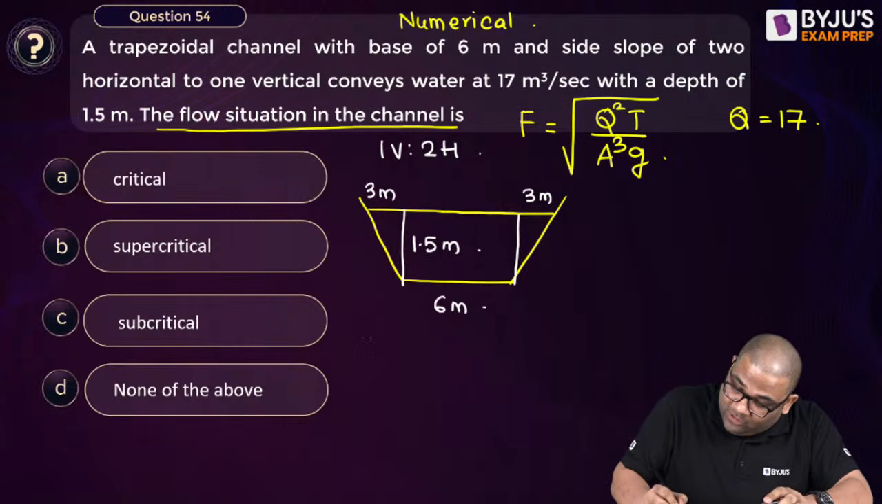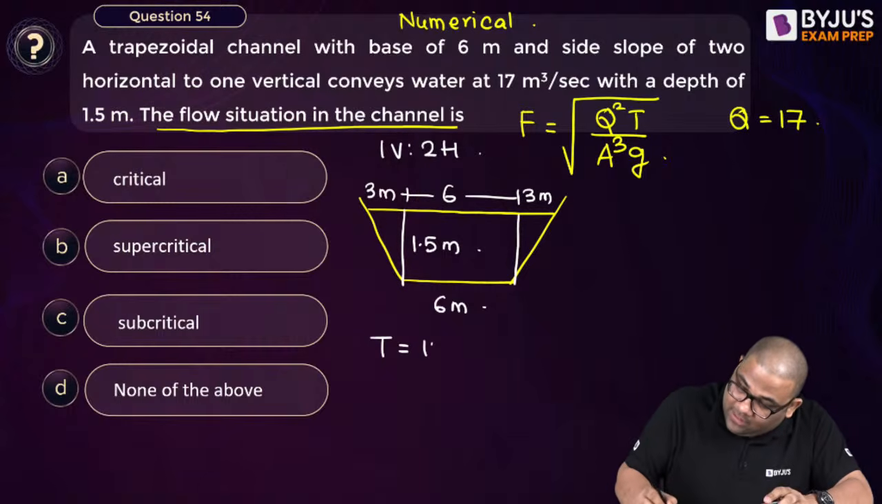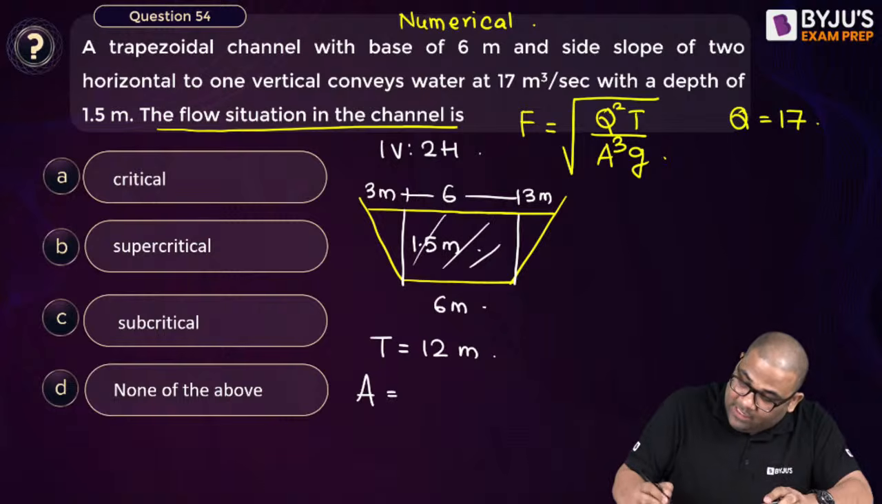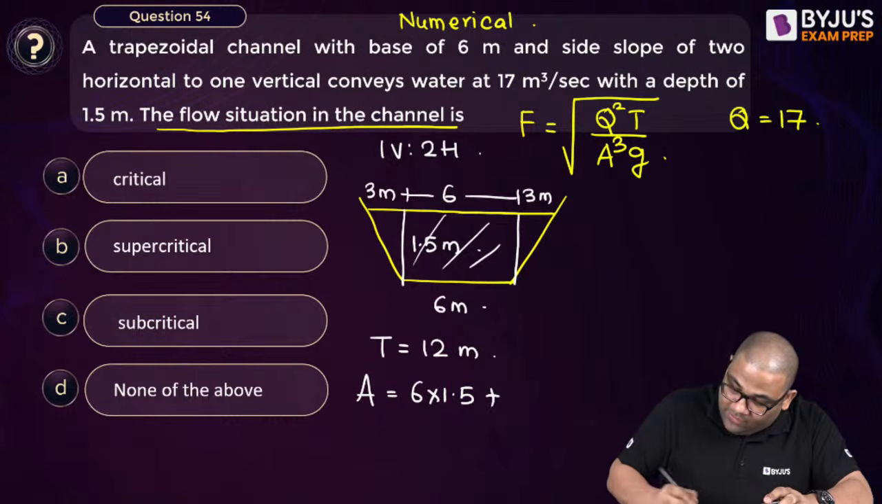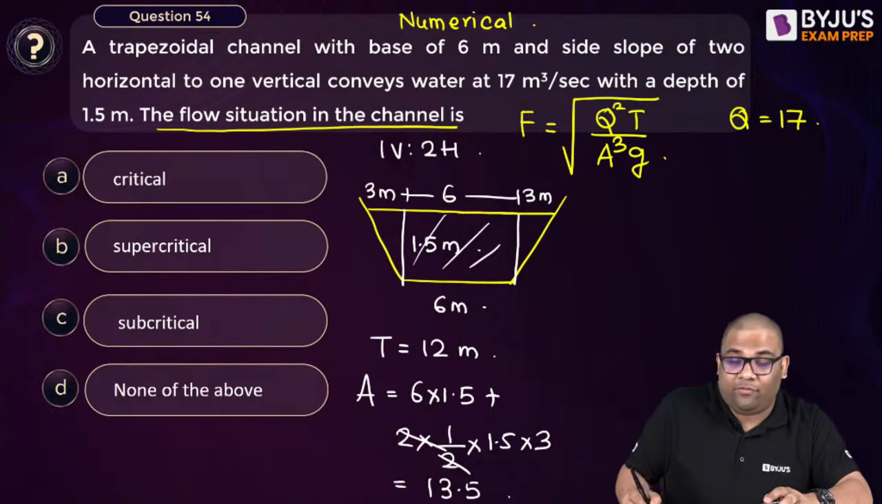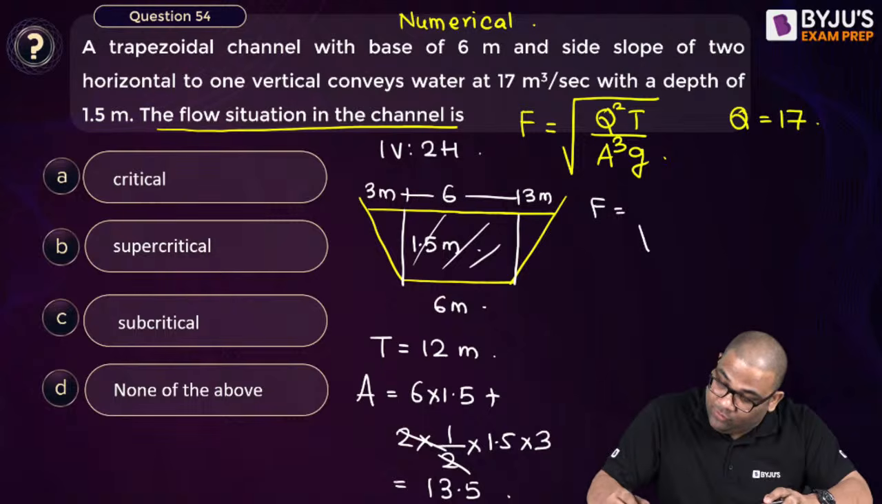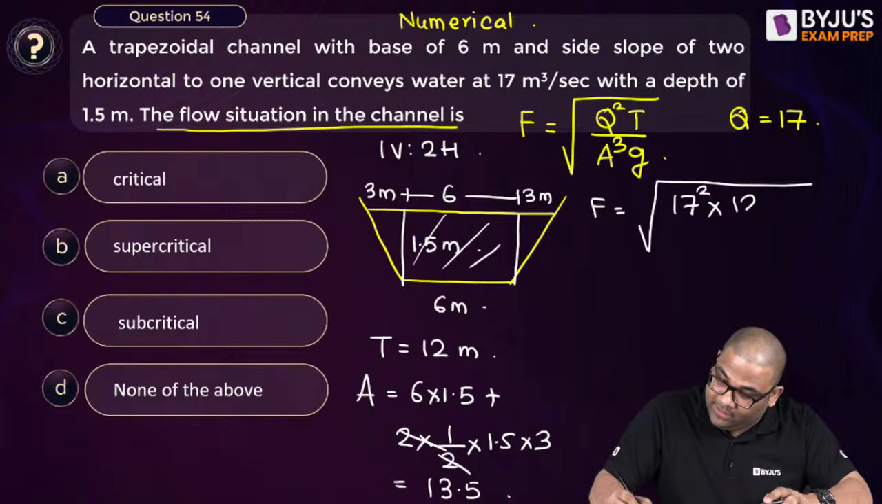Now you can find out the top width. Top width will be 12 meter. And area will be how much? The central rectangle is 6 into 1.5, and then these two triangles are there. These two triangles area will be 2 into half base into height. So this becomes 9 plus 4.5, 13.5. So F will be equal to square root of Q square, 17 square into T, T is 12, divided by 13.5 cube, and g is 9.81.